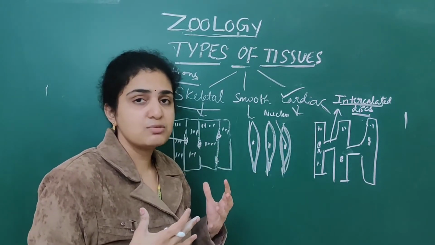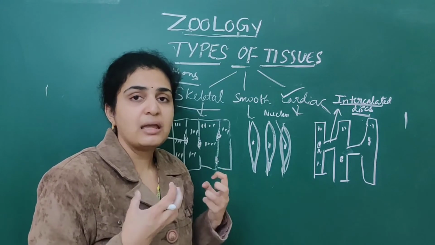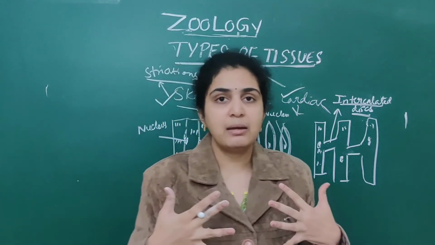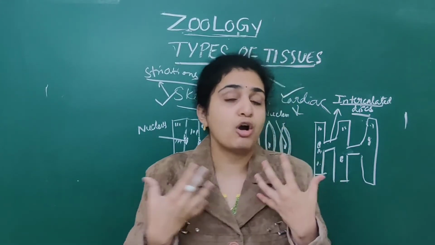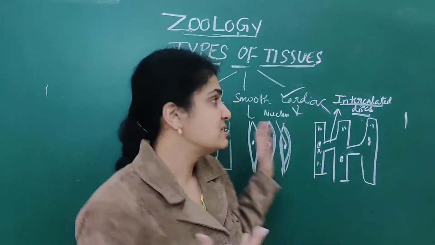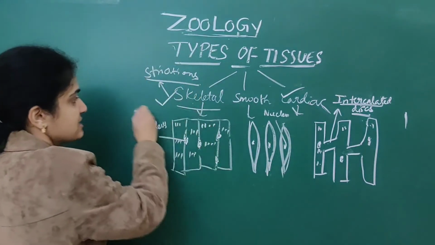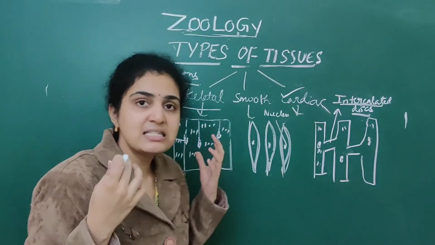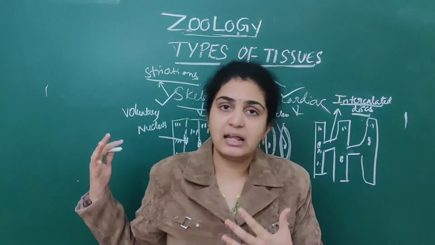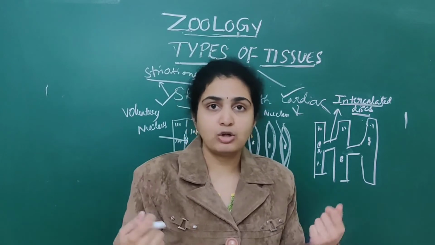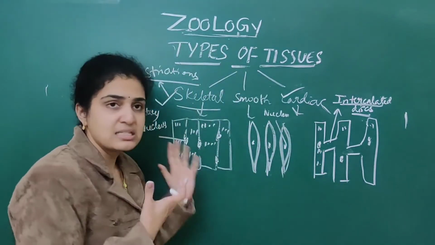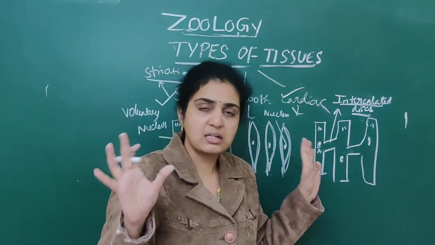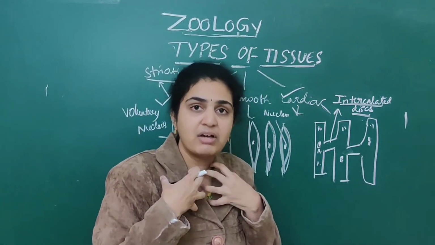The other difference is which types of muscles are voluntary. Voluntary means those which we can control. Involuntary means it is not under our control. Only skeletal muscle is voluntary. Because our hands and legs belong to skeletal muscle. Only when we act, they will act. If you want to take rest, you can take rest. It is under our control.